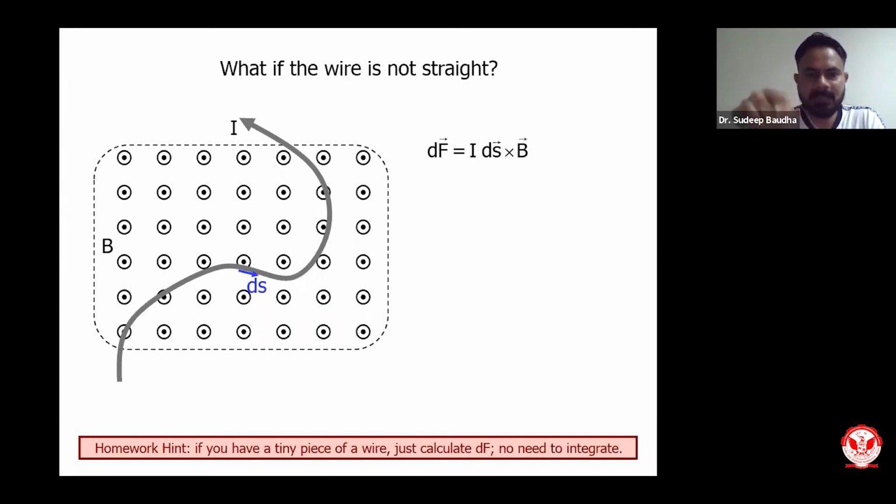Current will be I passing through that wire. So I can write the small amount of force dF over here, because a small segment ds will be given by dF = I ds into B. And the direction of force you can find out from the right hand rule. The direction of force will be perpendicular in this direction.